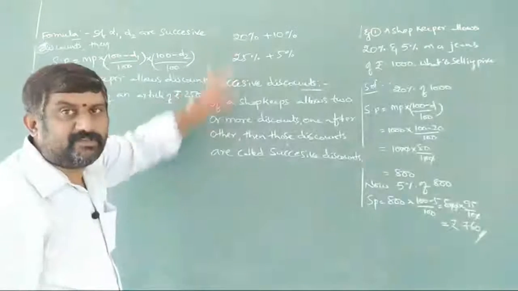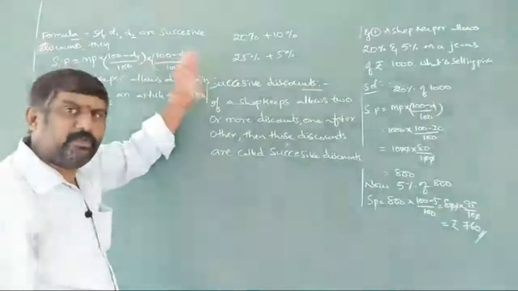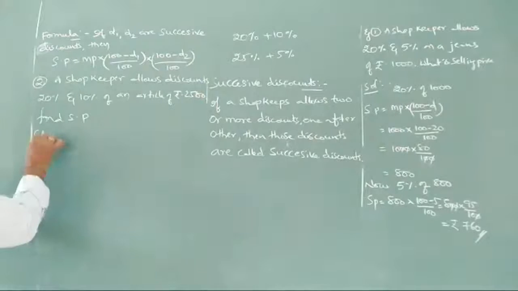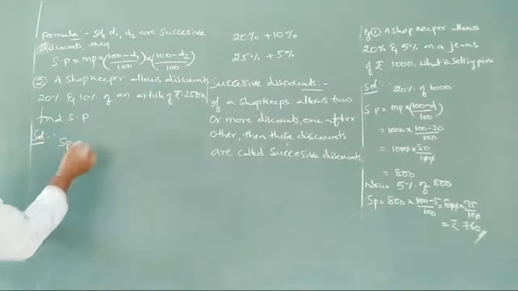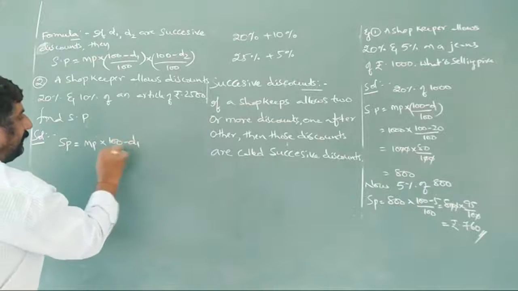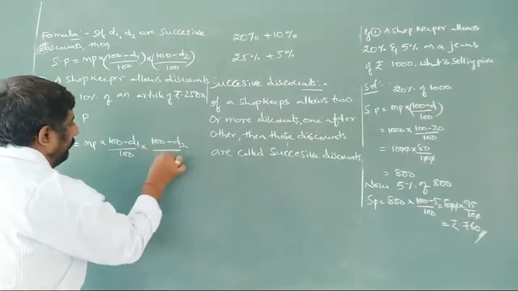So successive discounts, continuation discounts. Now according to the formula I am going here. SP is equal to MP into 100 minus D1 by 100 into 100 minus D2 by 100.